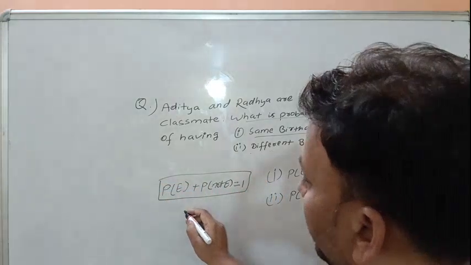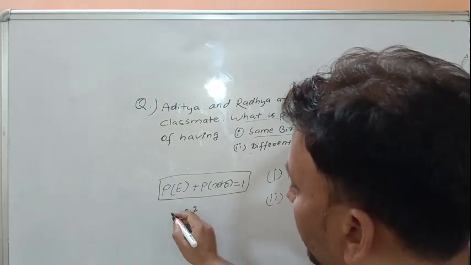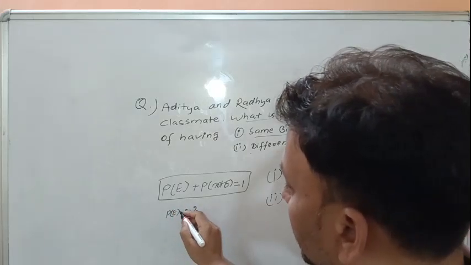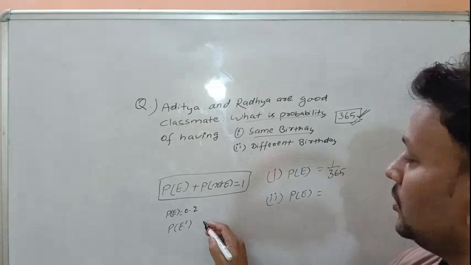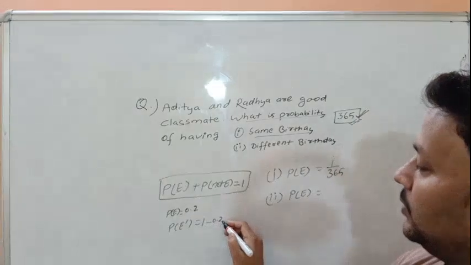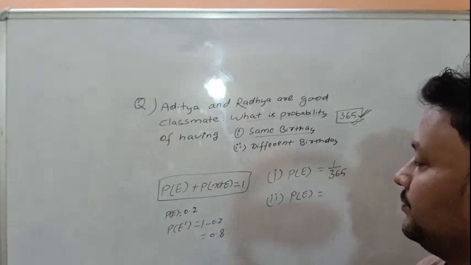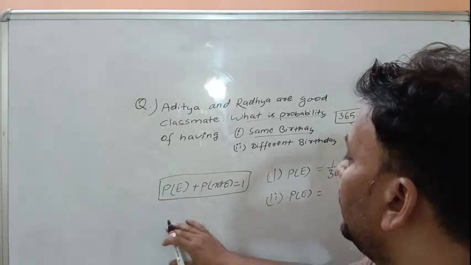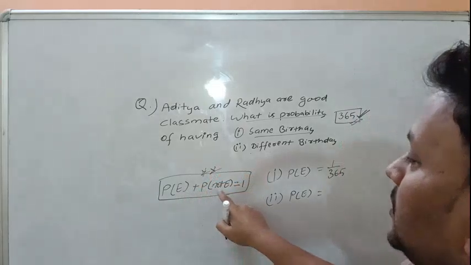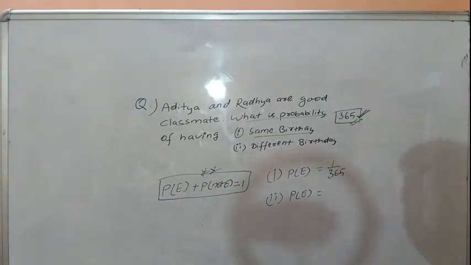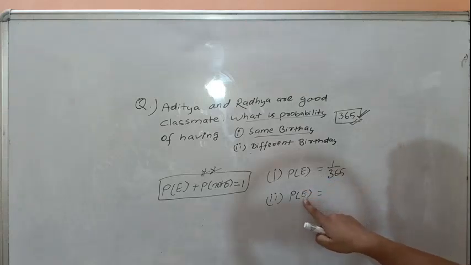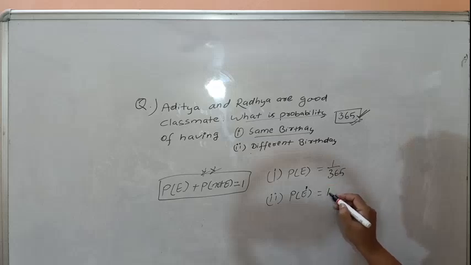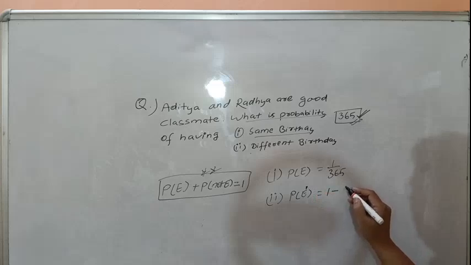That means if the probability of having an event is 0.2, then the probability of not having the event is 1 minus 0.2, that is 0.8. This is the important formula: P(E) plus P(not E) is equal to 1. Suppose same birthday is E and different birthday is not E, that can be calculated as 1 minus P(E).